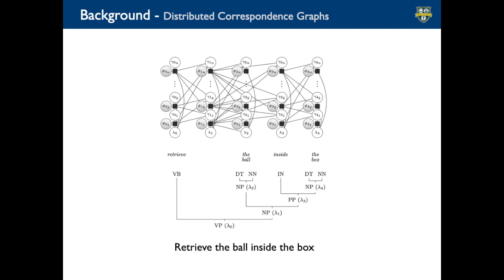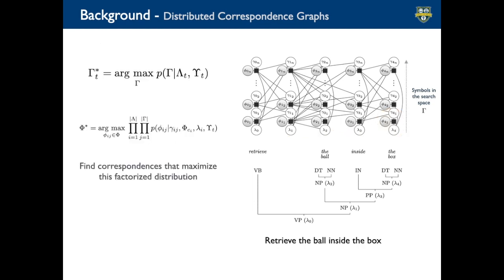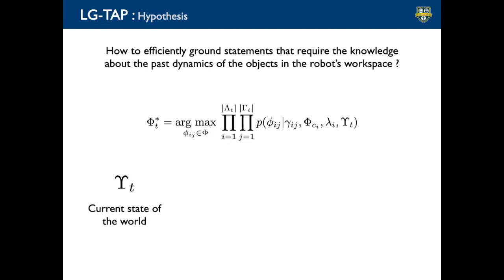DCGs build a factor graph on top of a sentence constituency parse. Each factor in this graph connects a sentence phrase to a symbol using a binary correspondence variable. Symbols are constructs representing viable meanings for that phrase. DCG then frames the problem of language grounding as a search for the most likely set of correspondences that maximize this factored distribution. To interpret instructions which require knowledge of the past dynamics, we can perform DCG inference in the context of a dynamic model of the world.